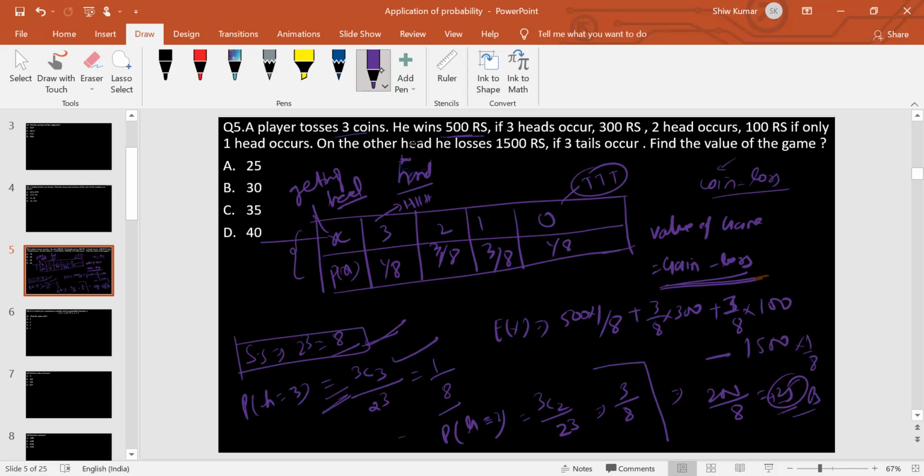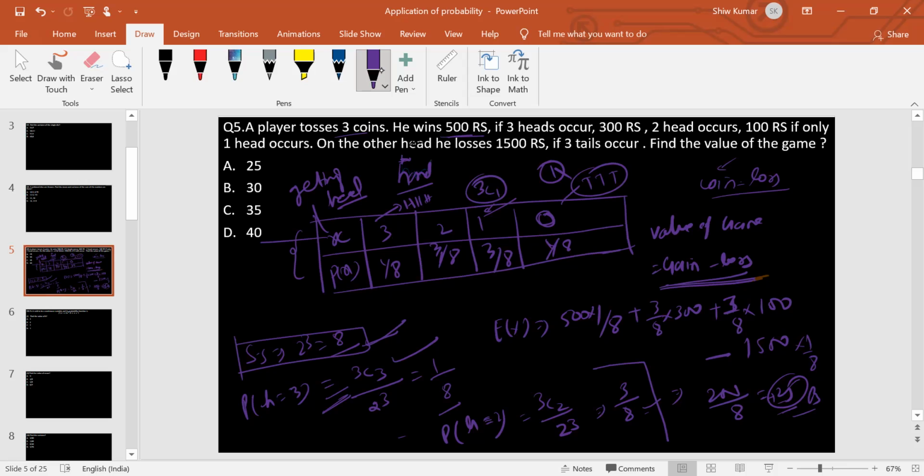Similarly, the probability of getting 2 heads is given as 3C2 divided by 2^3. That is also 3, so it's 3/8. And the probability of getting one head is 3C1, and the 3C1 value is 3, divided by 8, the sample space. And the probability of getting 0 heads means what? All tails. How many times will all tails come in 3 trials? Only once. So it's 1/8.